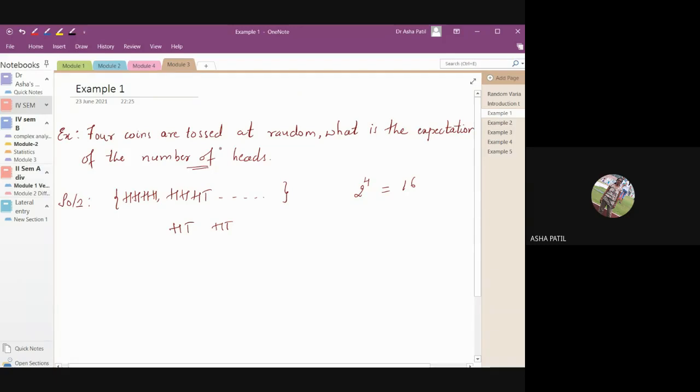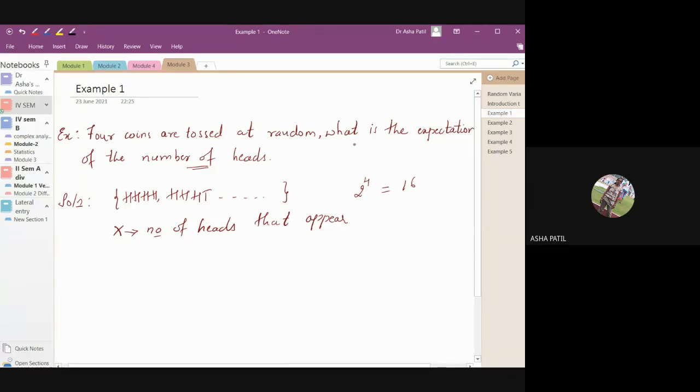When coins are tossed, the other day we discussed it. Here 4 coins are tossed. So how many times head will appear? That you have to find. What are the different values that x will take here? X is the number of heads that appear, the random variable. They have not mentioned what the random variable is. They have just asked what the expectation of the number of heads is.